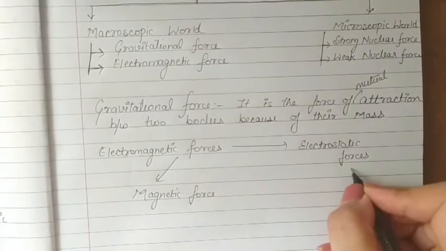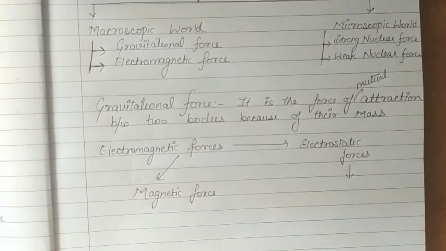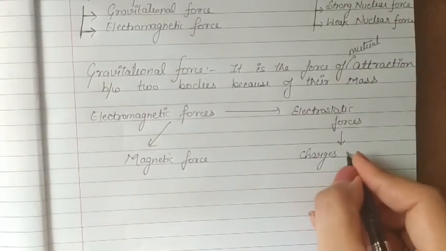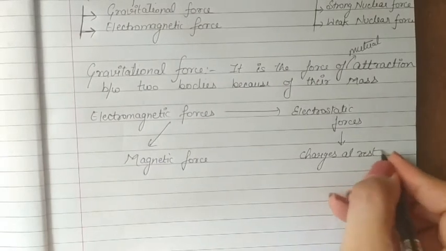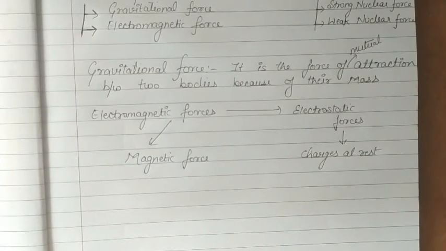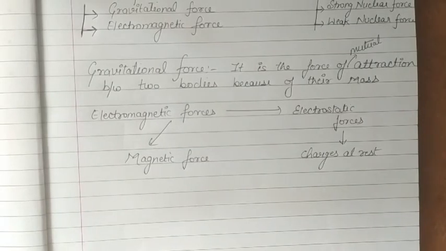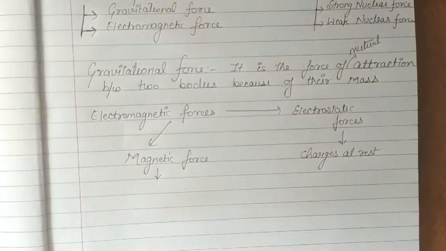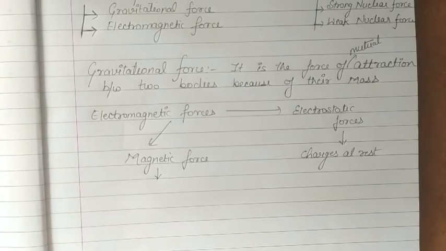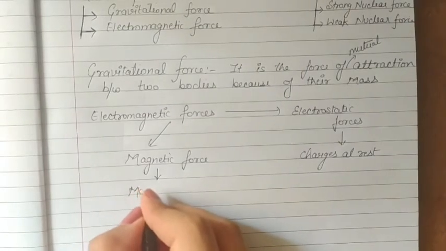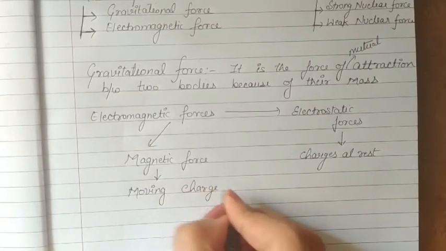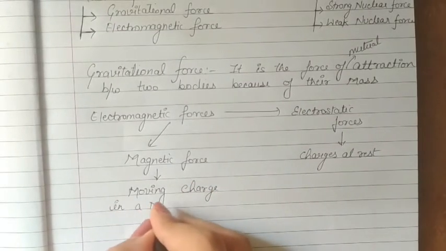Now, this electrostatic force is about the charges at rest. When the charges are at rest, then they either attract each other or repel each other. This force is called Coulomb's force or electrostatic force, right? And if we talk about magnetic force, so here magnetic force is about the moving charge in a magnetic field.